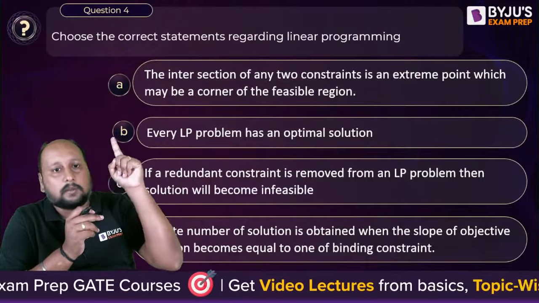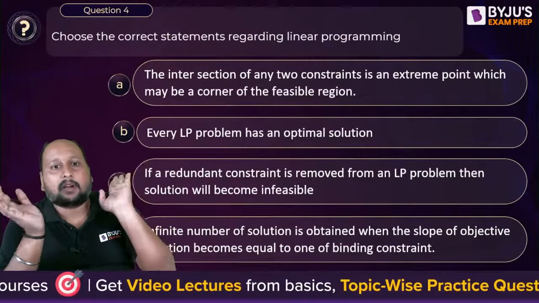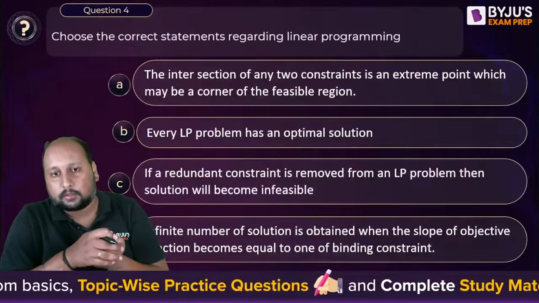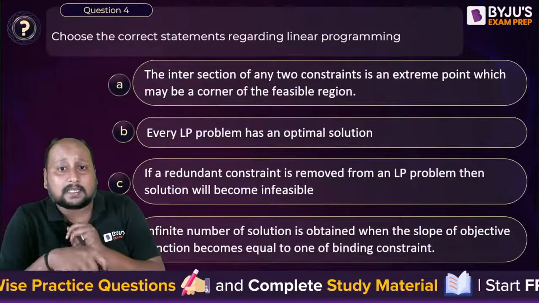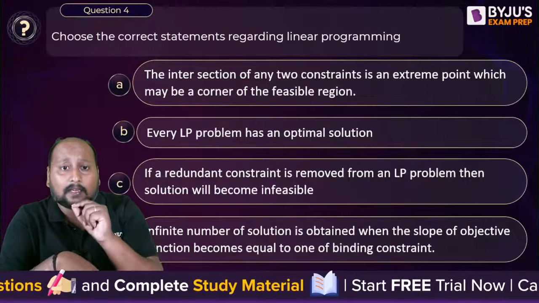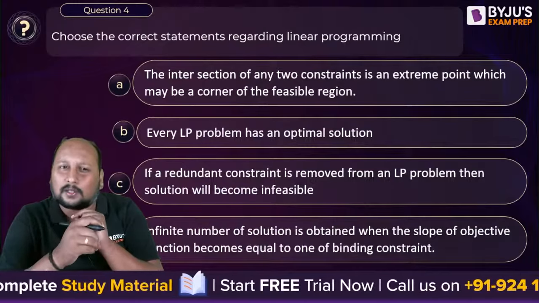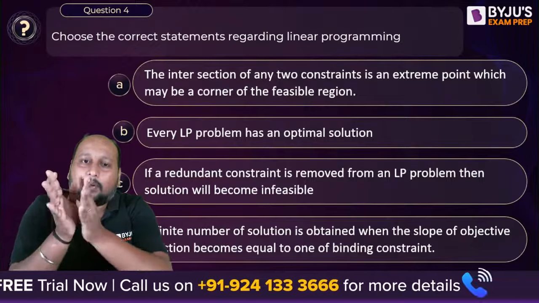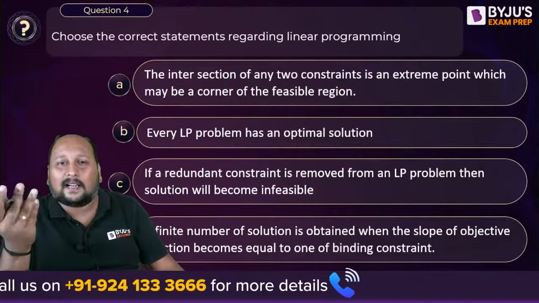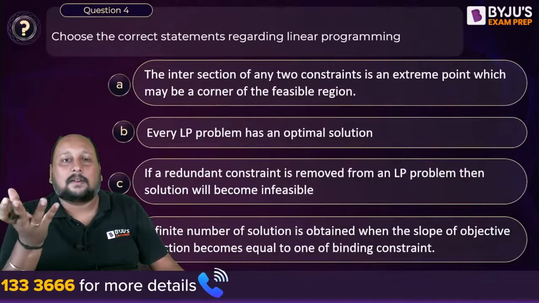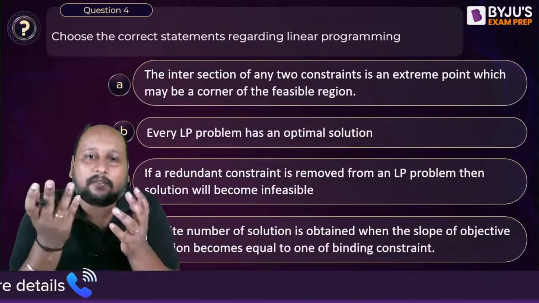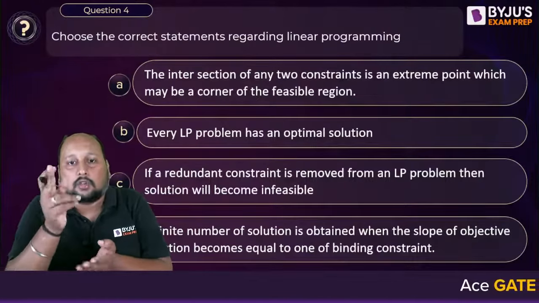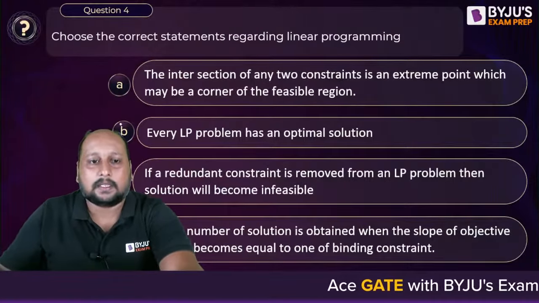That is not correct. Option B is not correct. Every LPP cannot have an optimal solution. We can have multiple optimal solutions, no solution, or an unbounded solution. Option C: if a redundant constraint is removed from an LPP, then the solution will become infeasible. Is that possible? Bhai, redundant ka matlab kya hai? Redundant actually means that the constraint is not participating in the final feasible region. If you eliminate the redundant constraint, it won't impact my solution. So option C is incorrect, B is incorrect.